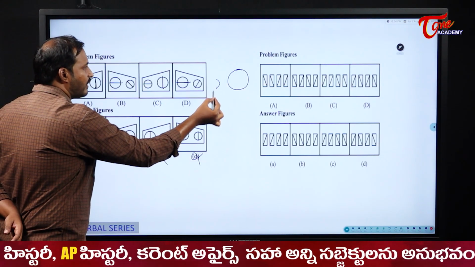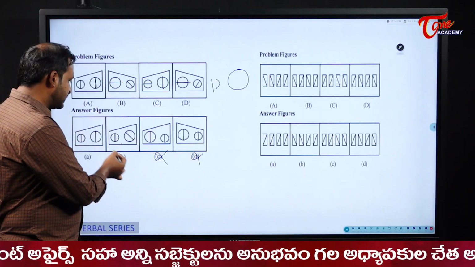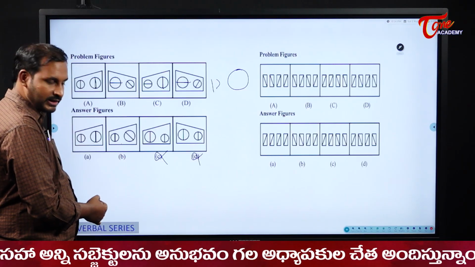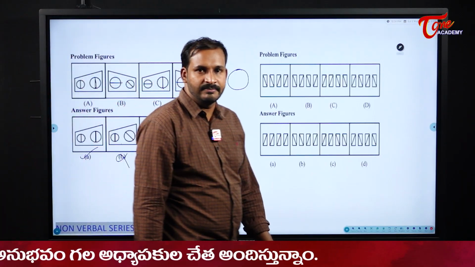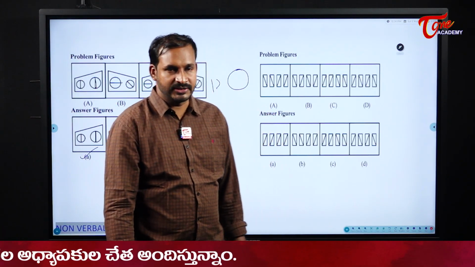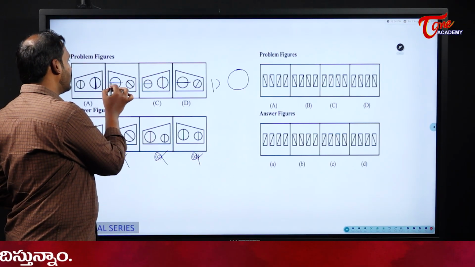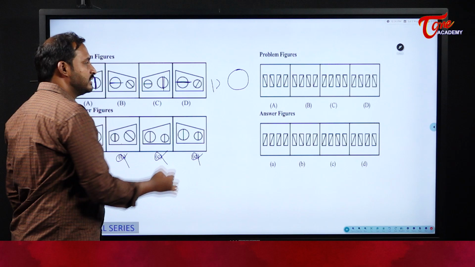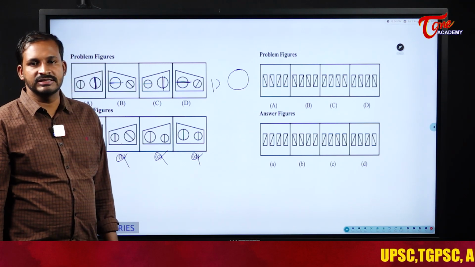So next it should become what? A vertical one. Now please see in these two options, in the bigger circle, which one has a vertical line? Option A, right? So here my answer is option A. Option B will be deleted for us here. Understood? Just by seeing the vertical and horizontal. One is vertical, one is horizontal. Like this, it is shifting. So we are getting our answer as option A.